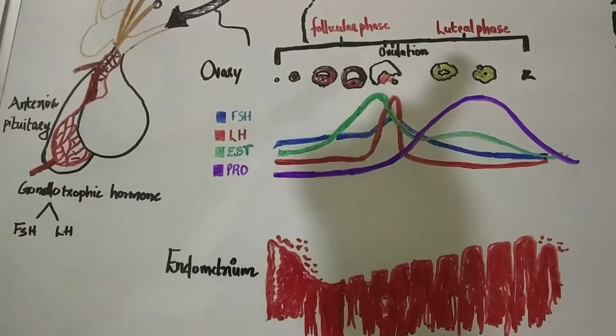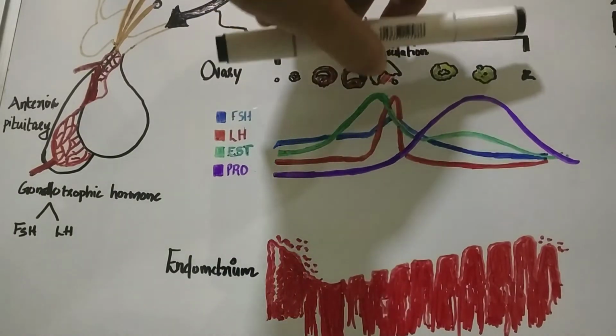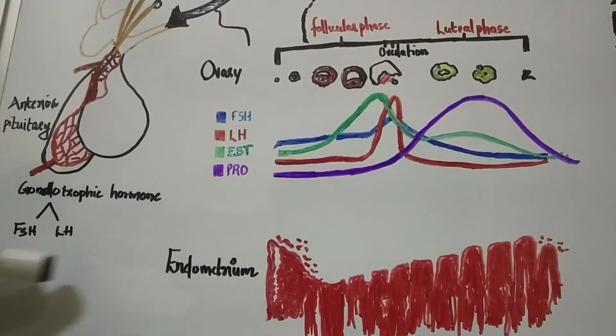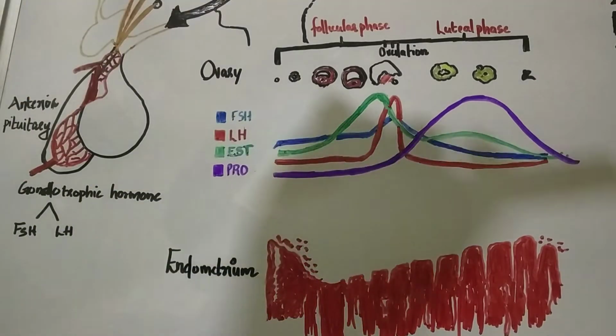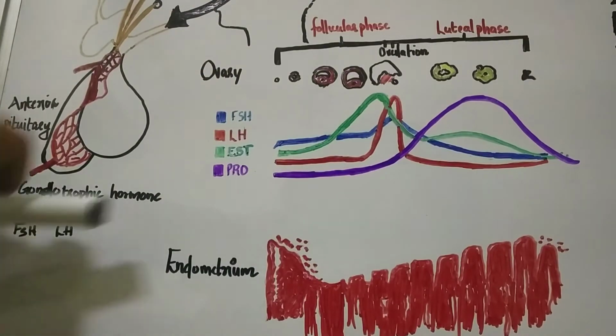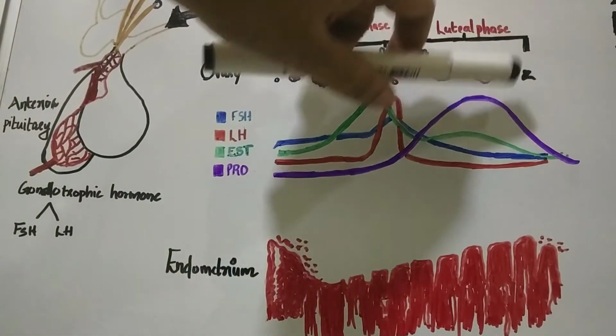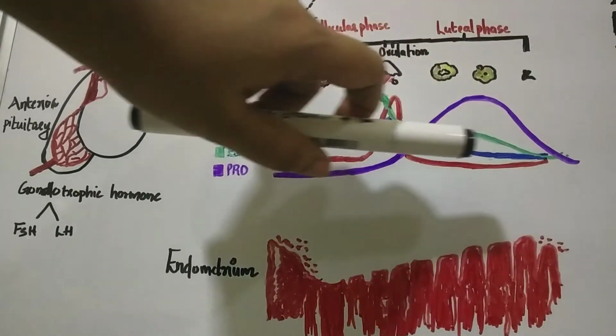In the absence of fertilization, the corpus luteum produces a hormone, that is inhibin, and this inhibin inhibits the gonadotrophic hormones, that is the FSH and LH. The sudden withdrawal of these hormones results in the regression of the corpus luteum. That is, the corpus luteum undergoes degeneration.